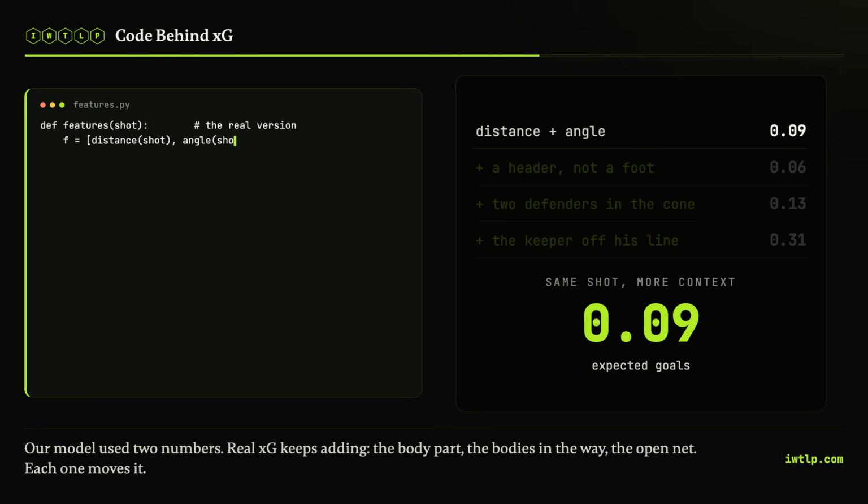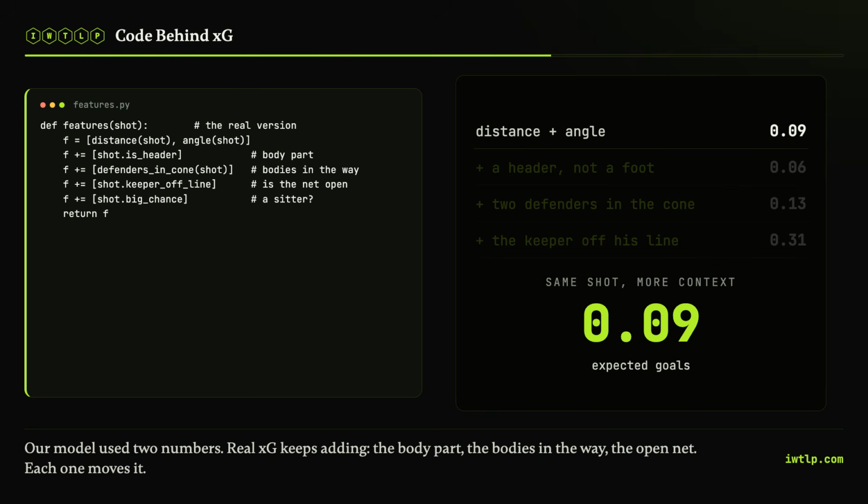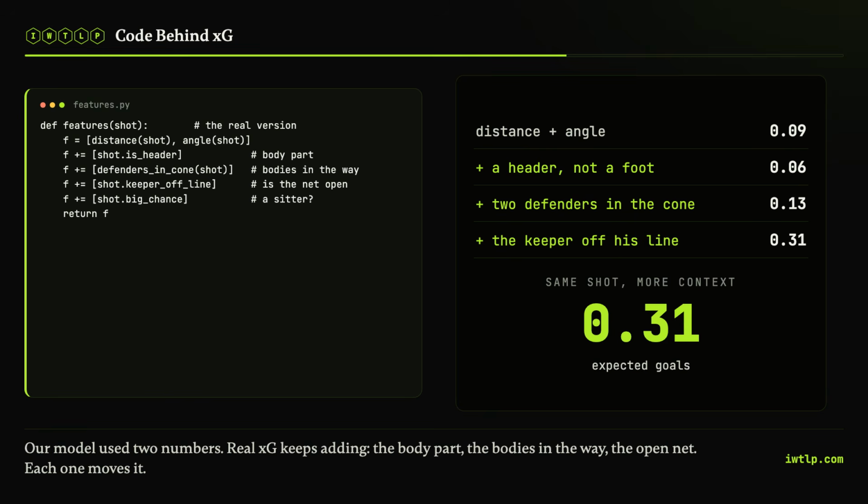Now, our model uses 2 numbers: distance and angle. Real XG uses a lot more. Was it a header or a foot? How many defenders were standing in the way? Was the keeper caught out of position? Was it a clear chance or a half chance? Each one nudges the number up or down. A tap-in past the stranded keeper shoots way up. A header under heavy pressure drops. Same idea, just more features feeding the same kind of model.